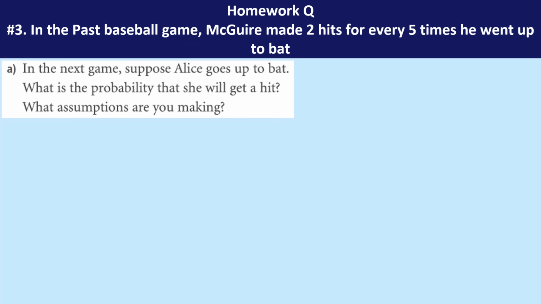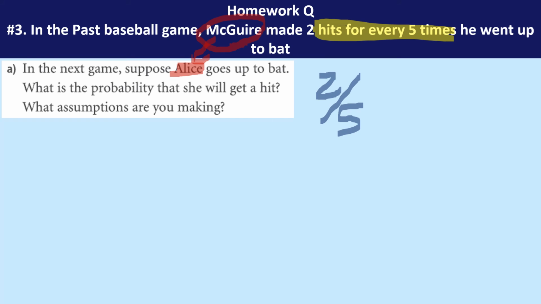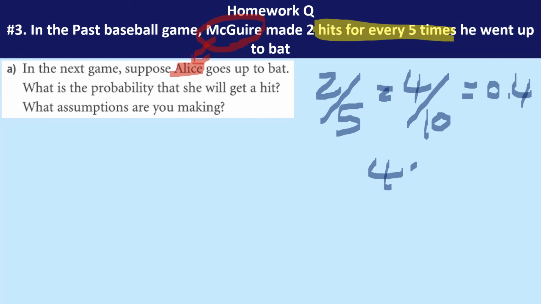Alright, the next one, number 3. We're talking about a baseball game with McGuire, and I accidentally put the name Alice, so think about McGuire there. In that situation, let's read the first statement. In the next game, suppose McGuire goes up to bat. What is the probability that he will get a hit? First things first, the previous data suggests 2 hits for every 5 times. So that means the statistic is 2/5, which is 4/10, which is 0.4, thus a 40% chance.